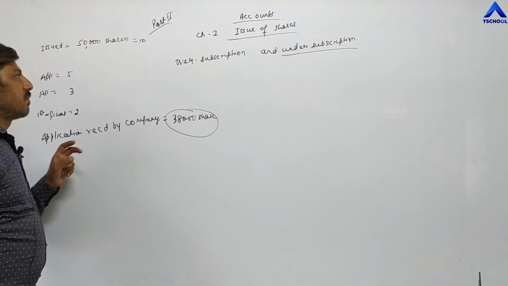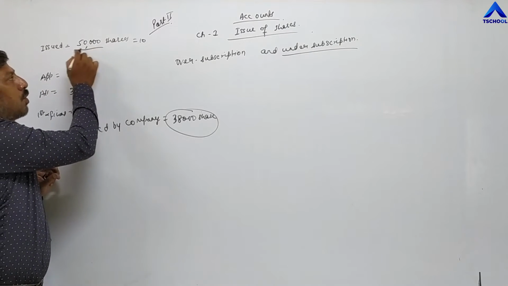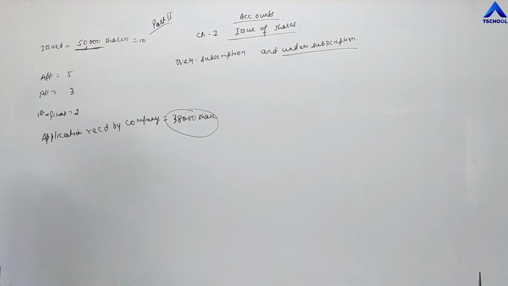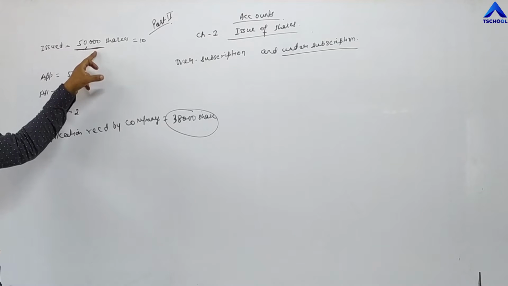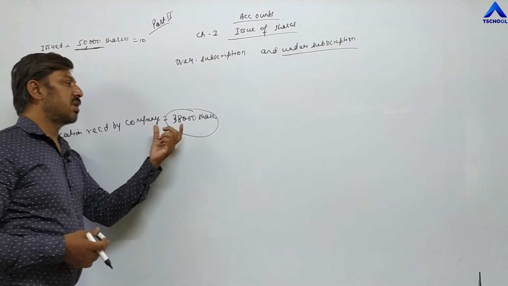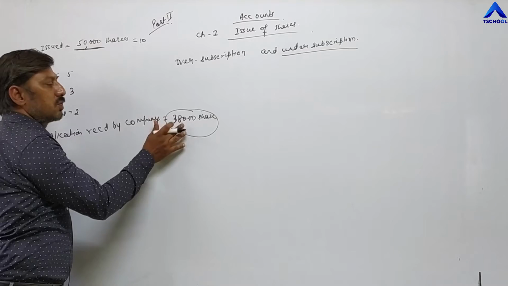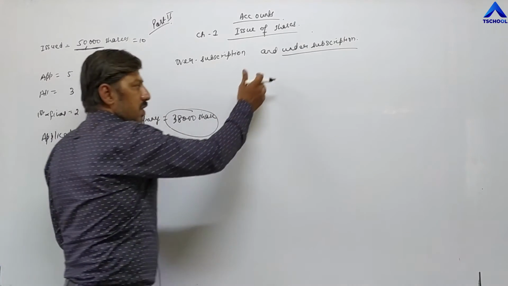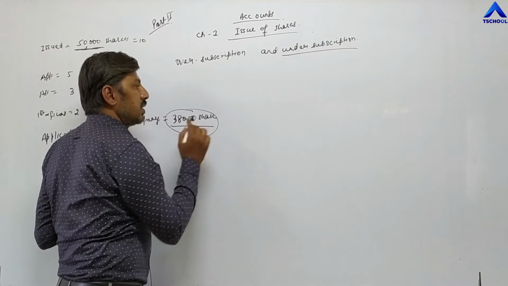In this case, first of all, the company cannot allot shares more than issued shares. The company cannot allot more shares than it has issued. But in our example, the company has received applications only for 38,000 shares. It means very easily the company can allot 38,000 shares. So whatever number of entries we have to pass, all entries will be passed according to 38,000 shares.